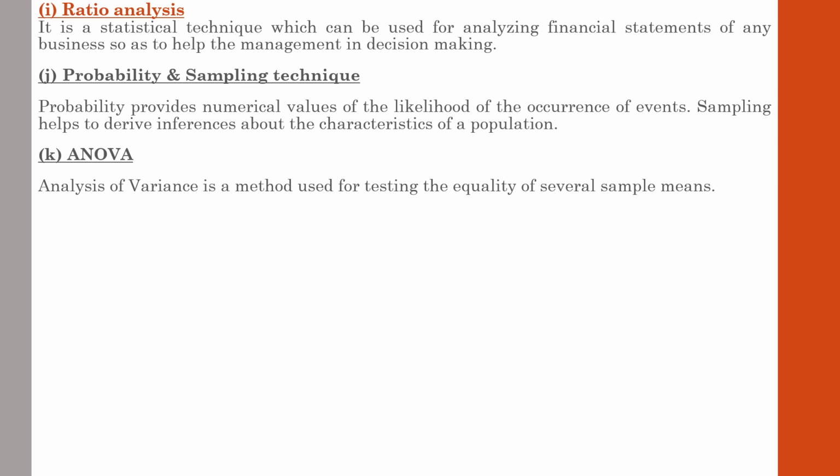Before we go into further cases, just understand the concept. ANOVA, as the name suggests, analyzes variance. Variance means if you want to study a particular issue or a subject, for example the cultivation or agriculture productivity of a particular area. The agriculture productivity of a particular area depends upon many factors. It may depend upon rainfall. It depends upon fertilizer use. It depends upon the type of soil and many factors.